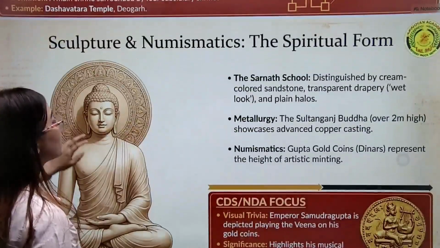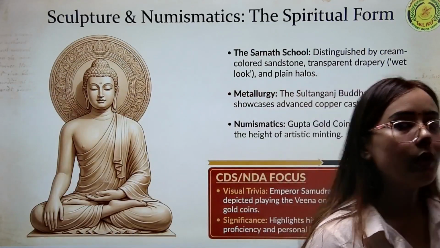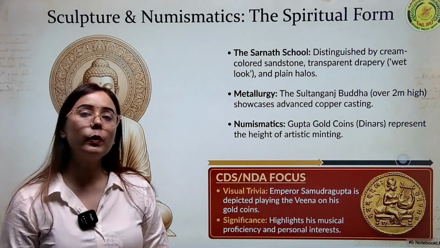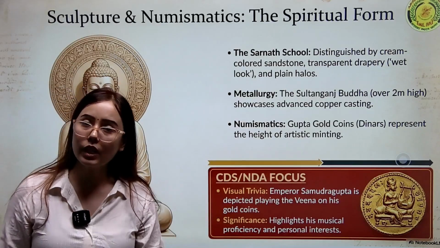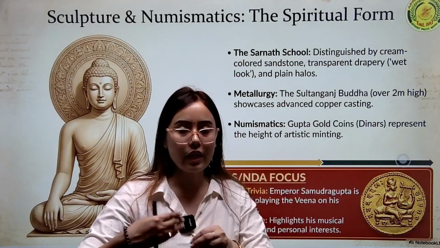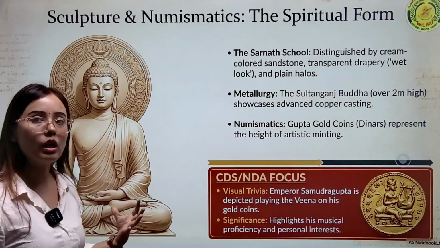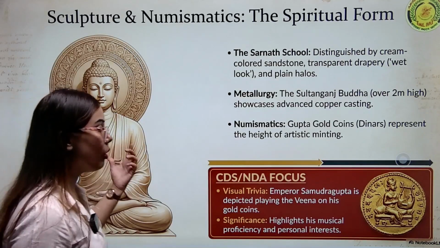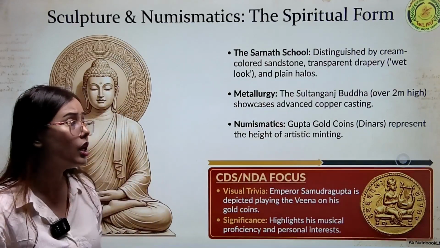Now, sculpture and numismatics. As I said, the religion of Buddhism was also very popular during the time of the Gupta rulers. It means the Guptas were also great patrons of Buddhism. They patronized Buddhism during their time period, so the architecture also developed associated with Buddhism. The sculpture of Buddha also developed in a distinct style during the Gupta time. This was called the Sarnath school, the Central Indian school for the sculpture of Buddha.